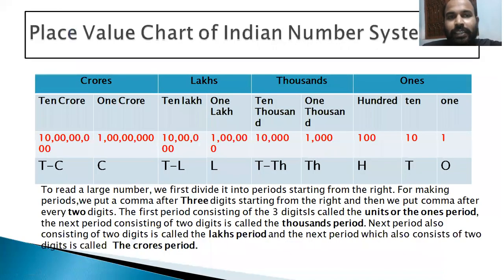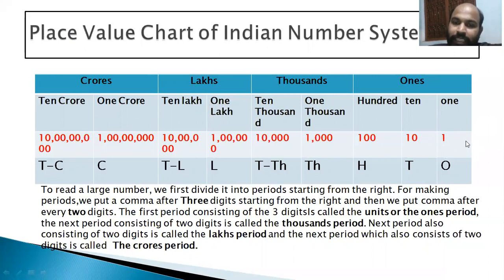Now let us see the place value chart of the Indian number system. To read a large number, we first divide it into various periods, starting from the right-hand side. For making a period, we put a comma after 3 digits, starting from the right, and then we put a comma after every 2 digits.